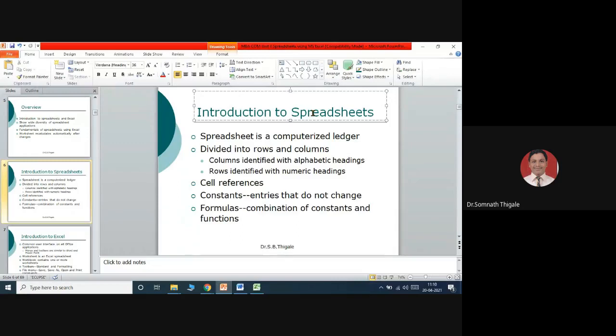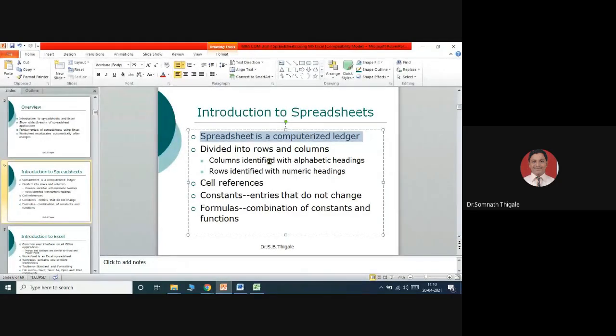So spreadsheet stands basically for work area, workspace, or simply the data on which you are working. A spreadsheet is a computerized ledger, just like a record. The way you prepare in your notebook or workbook, whatever you write over there, we call that a ledger, just like bank entries and transaction entries are maintained. So a spreadsheet is just a computerized ledger.